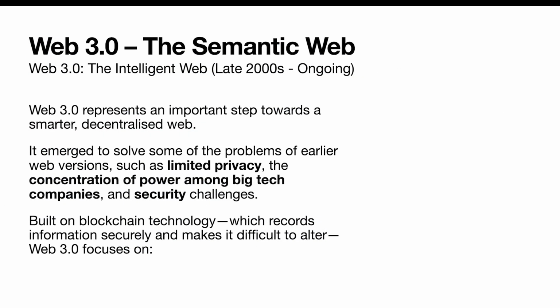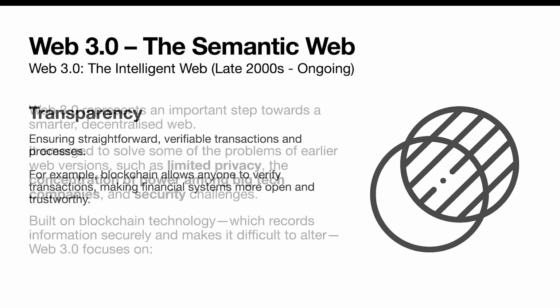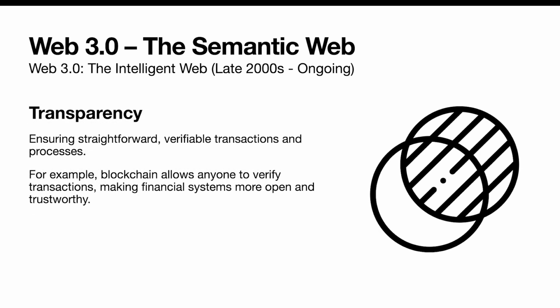Web 3.0 represents an important step towards a smarter, decentralized web. It emerged to solve some of the problems of earlier web versions, such as limited privacy, the concentration of power among big tech companies, and security challenges. Built on blockchain technology, which records information securely and makes it difficult to alter, Web 3.0 focuses on transparency, ensuring straightforward, verifiable transactions and processes. For example, blockchain allows anyone to verify transactions, making financial systems more open and trustworthy.